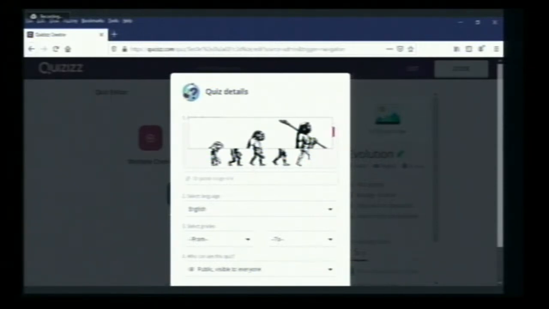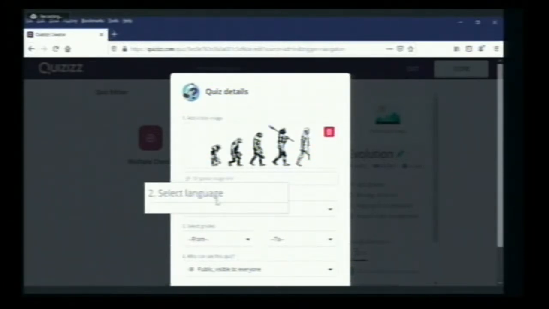After that, the second option is to select a language. If you are conducting in English or in any regional language, you can select your language. If I am conducting in English, English is there by default. Otherwise, if you want to create in Kannada or Malayalam or Tamil, Marathi, or any other, you can use Unicode.